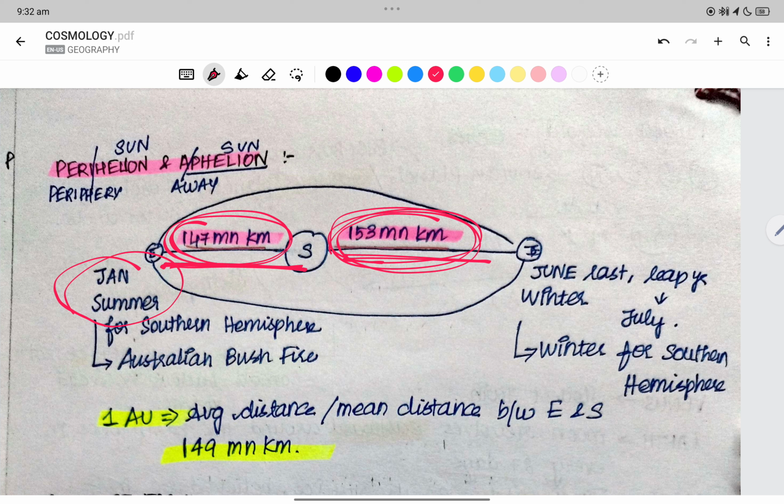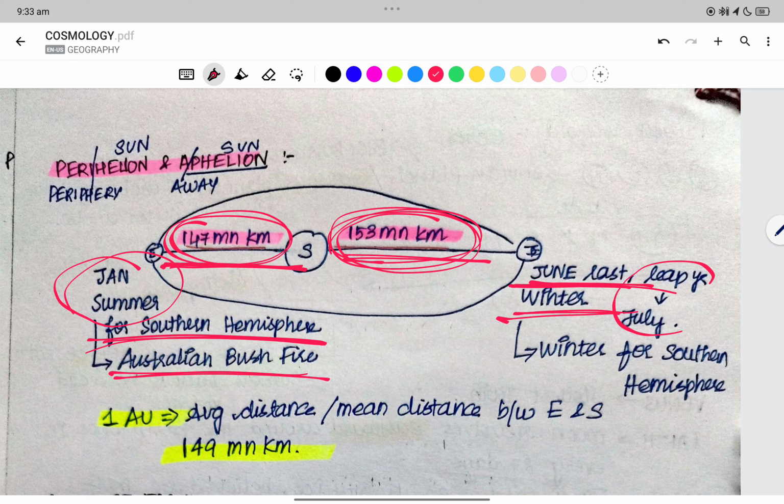In January, it is a summer month for the southern hemisphere. That is why we have Australian bushfires. January is summer for the southern hemisphere, and one of the few places we have in the southern hemisphere is Australia, right? Australia faces bushfires in the extreme hot summer, whereas in June the sun is far away, right?